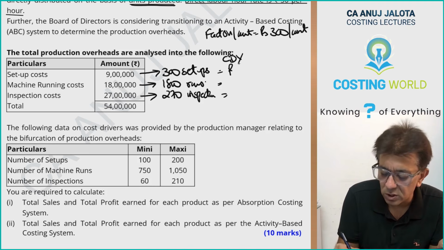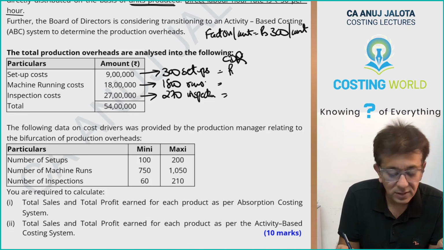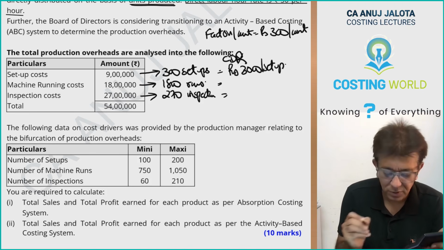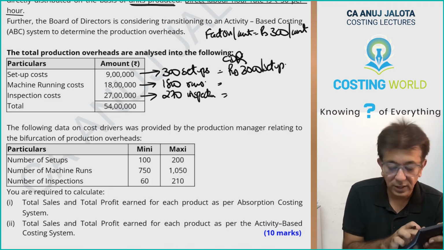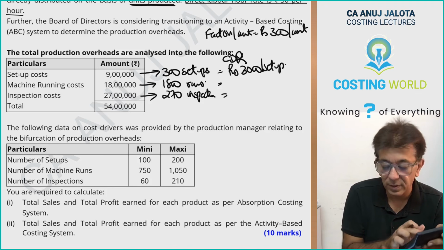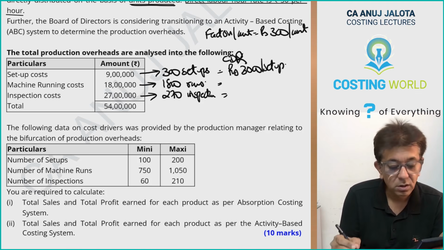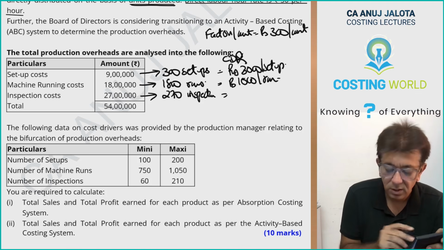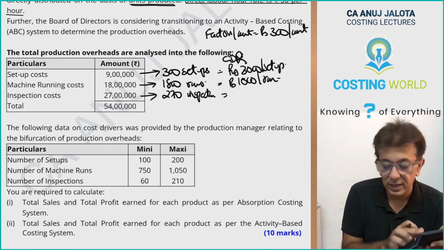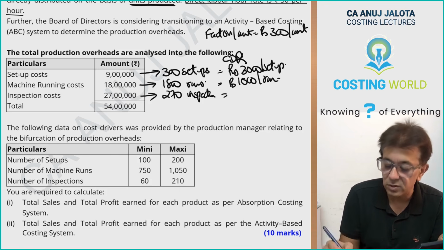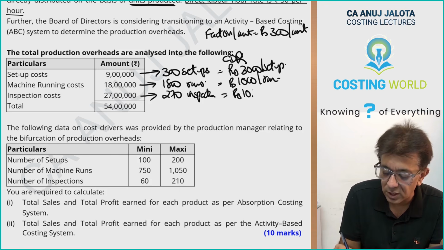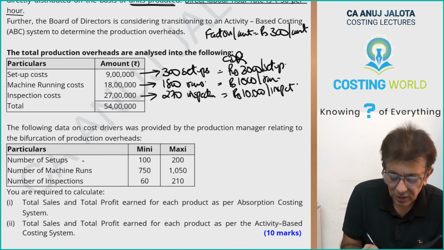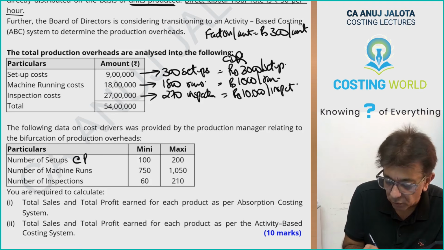So therefore, cost driver rate in this case will be rupees 3,000 per setup. Over here 18 lakhs divided by 1800. So therefore this will be rupees 1000 per run, and 27 lakhs divided by 270. So therefore this will be rupees 10,000 per inspection. Now these things I can try to bring over here.